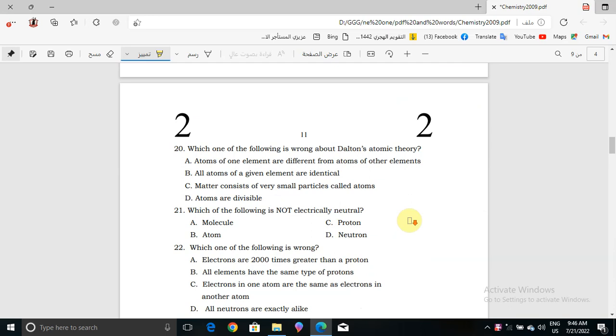Okay, now question number 20. Which one of the following is wrong about Dalton's atomic theory? Atoms of one element are different from atoms of other elements, or all atoms of a given element are identical, or matter consists of very small particles called atoms, or atoms are divisible. So the one which is not correct about Dalton's theory will be atoms are divisible.